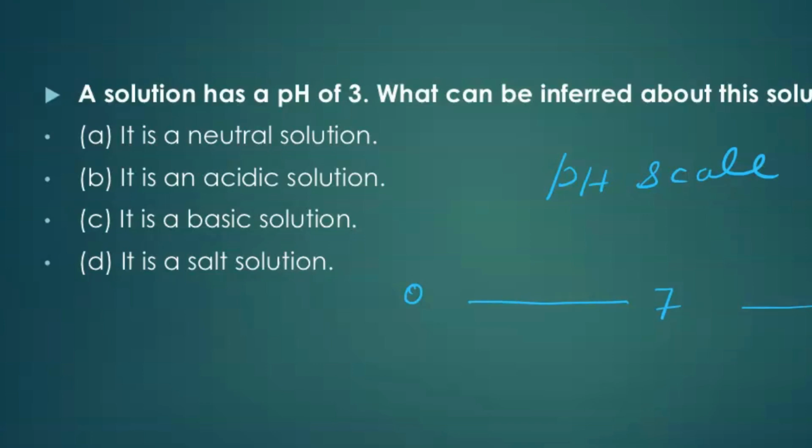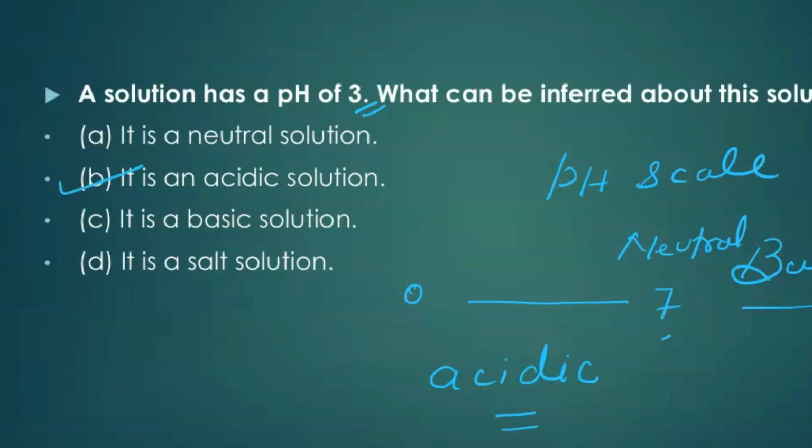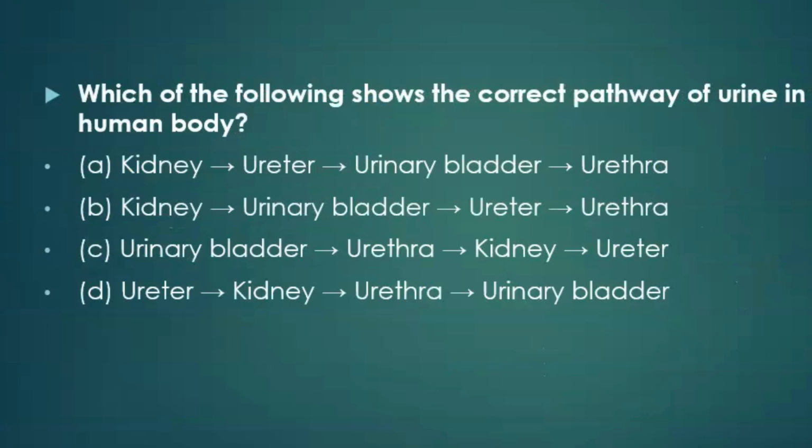If the numbers are between 0 and 7, we term the solution acidic; if between 7 and 14, we term the solution basic in nature; and if the value is 7, it is a neutral solution. Here the solution pH is given as 3, so the solution is acidic. So you can choose B. Now move on to the next question.